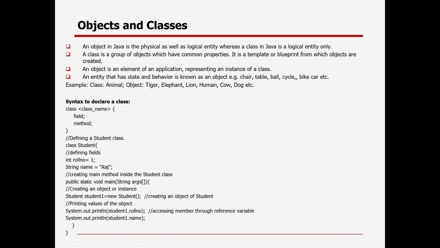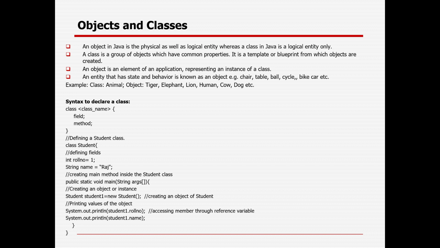But animal logically exists, not physically. So whatever has state and behavior is known as an object, and similar kinds of objects form a class. That is how you establish the relationship between the object and the class. And a single class can have multiple instances or objects.